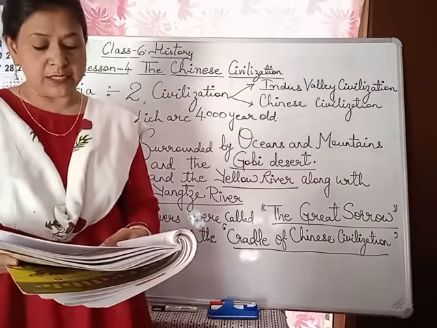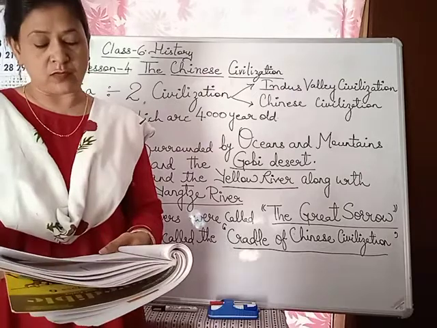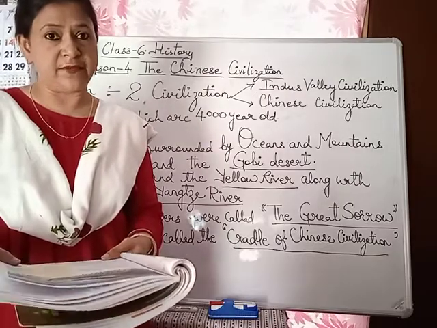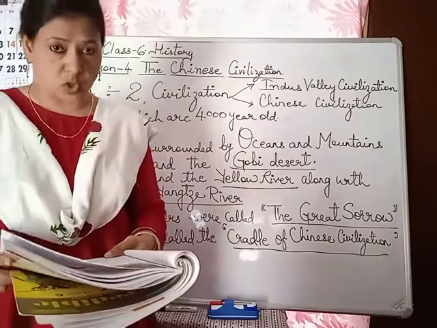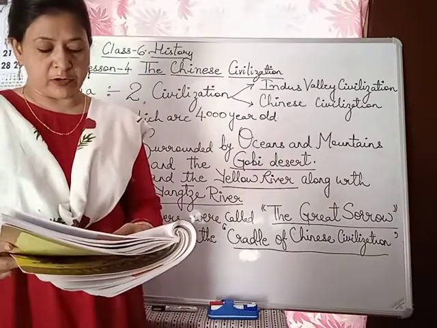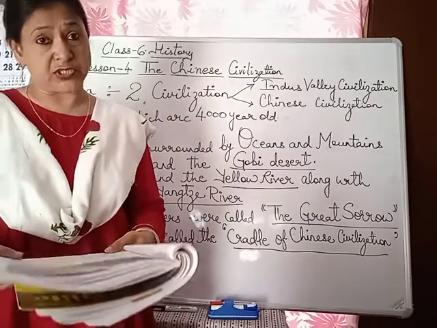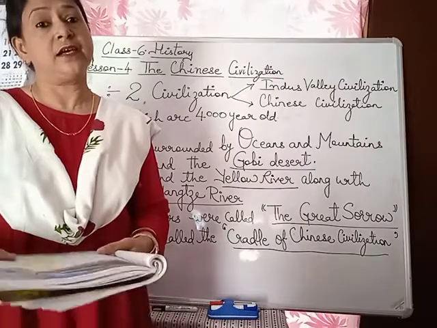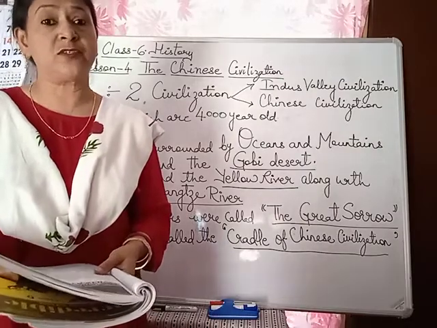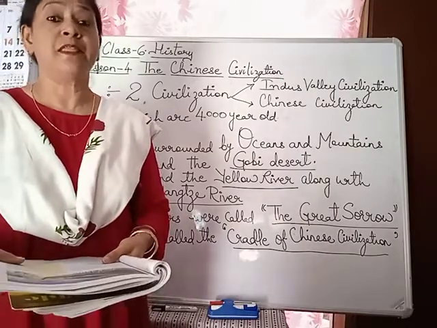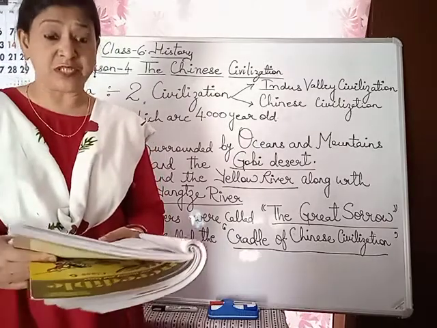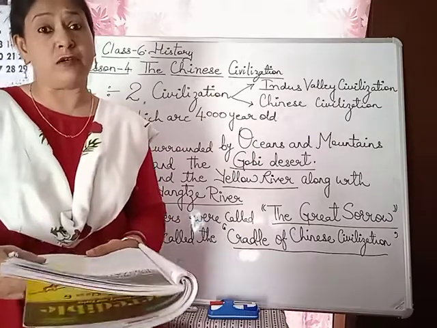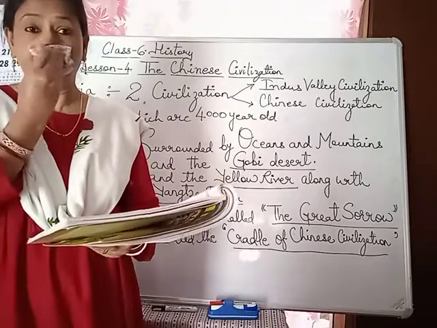Earlier people called the river the Great Sorrow. The Yangtze River was given the name the Great Sorrow, as overflowing of the river caused great destruction. Now children, when there are rains, what happens to rivers? They become flooded, and due to this flood, it caused a lot of destruction and death.